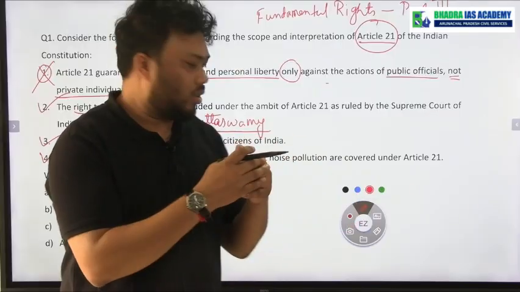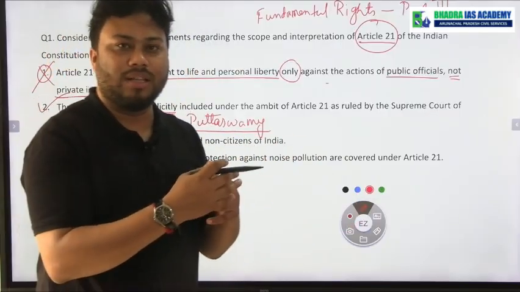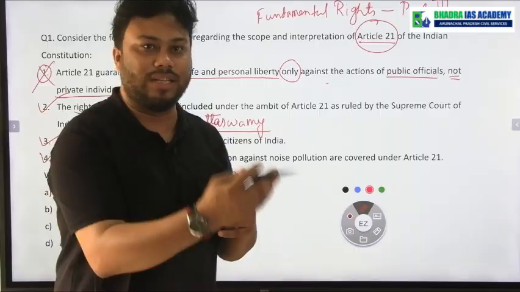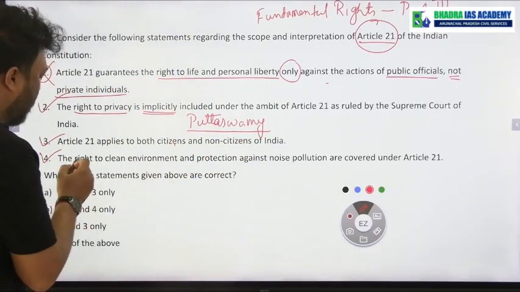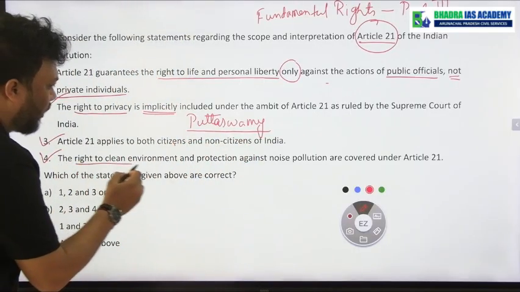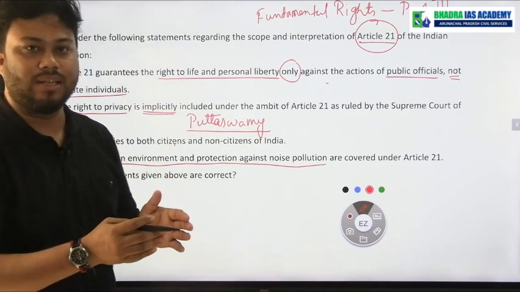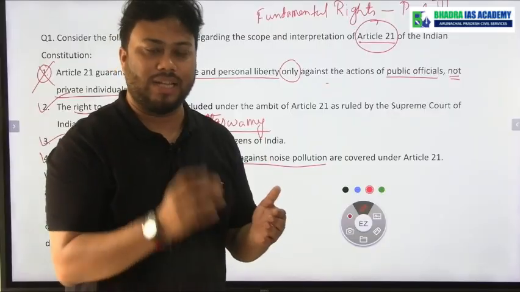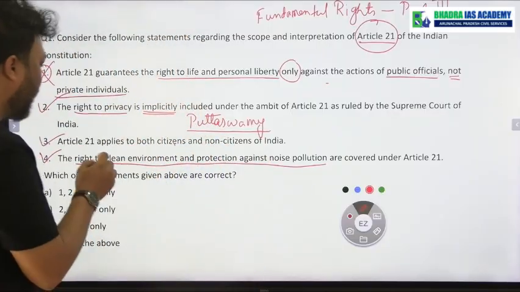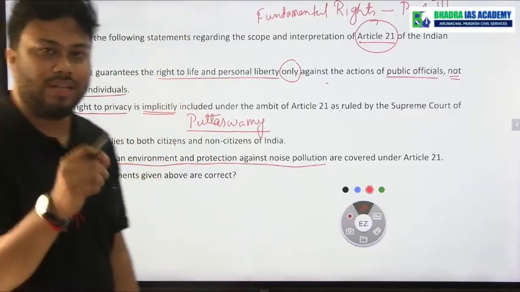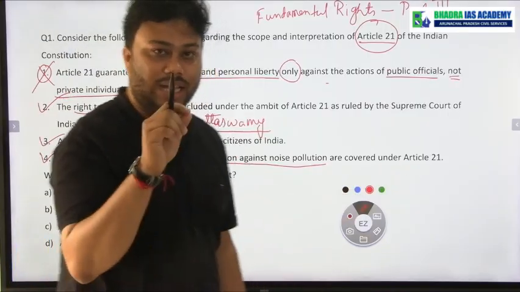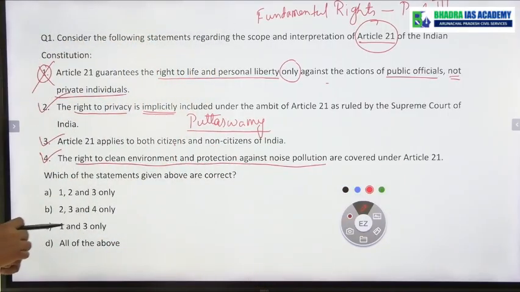And how can I live with dignity? It also implies that if I have the right to clean environment and protection against noise pollution, then ultimately my life will be dignified. That is why the Supreme Court also said the right to clean environment is a fundamental right under Article 21, and hence statement number 4 is also correct.